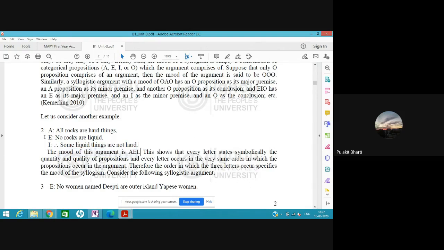Okay, so there are four types of proposition we know, A, E, I, O. The first statement can be any of A, E, I, O, the second statement can be any of A, E, I, O, and the third statement similarly can be any of A, E, I, O. Therefore there can be four variations in the first premise, four variations in the second premise, and four types of conclusion. Therefore how many moods are possible in total? 64 moods are possible. For example, AAA, AEE, AEI, and so on. So this is the mood of the proposition.